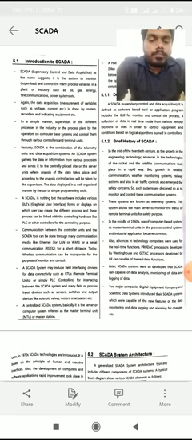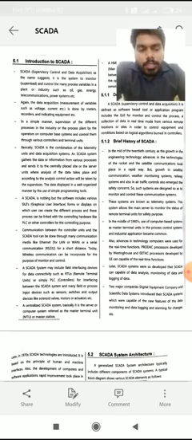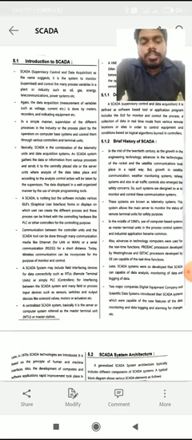So this is the introduction part. Now we will look at the definition of SCADA. Basically SCADA is a device with software, a software based tool or application program that includes a GUI to monitor and control the process. It involves collection of data in real time. This is the main part.